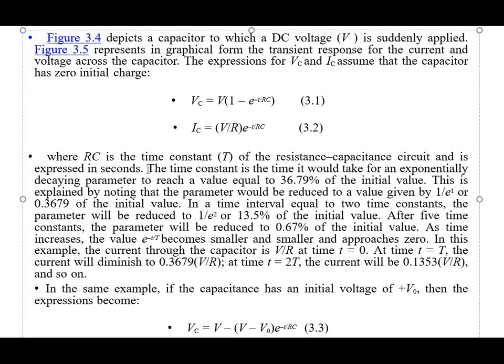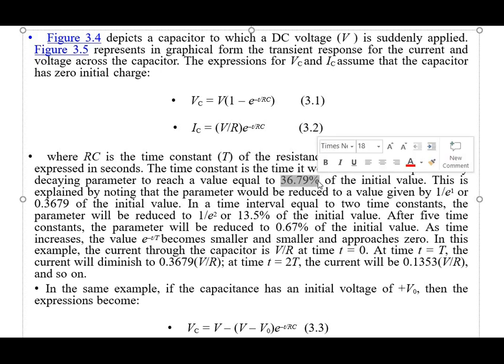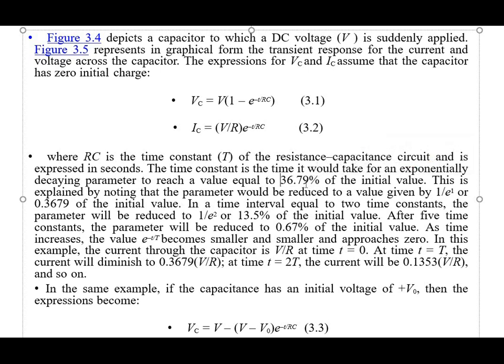The time constant is the time it would take for an exponentially decaying parameter to reach a value equal to 36.79 percent of the initial value.